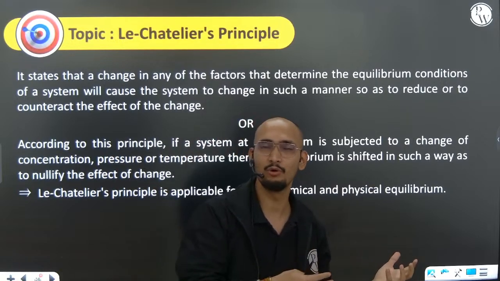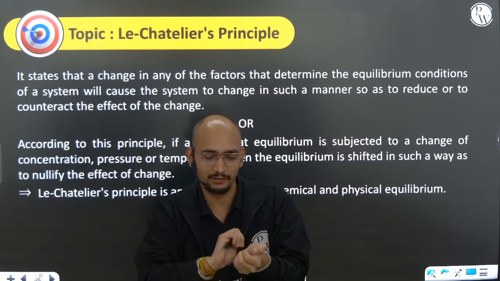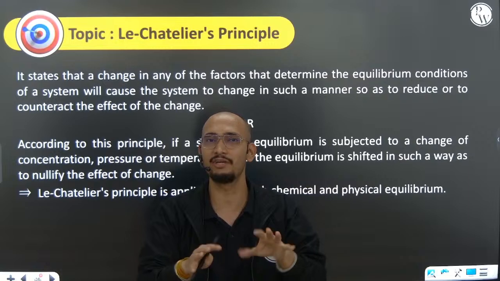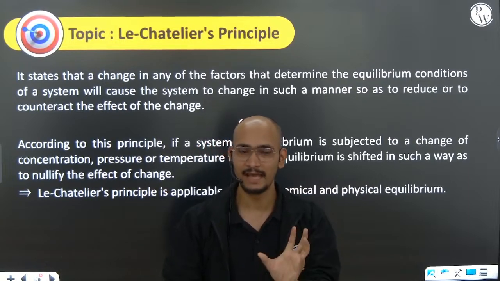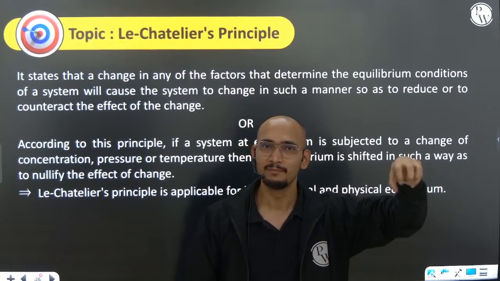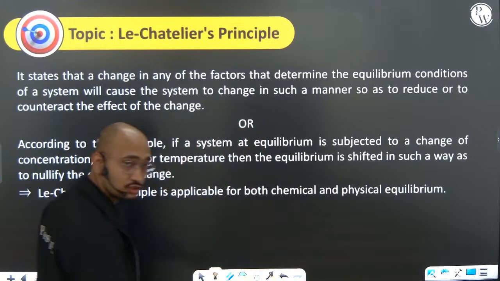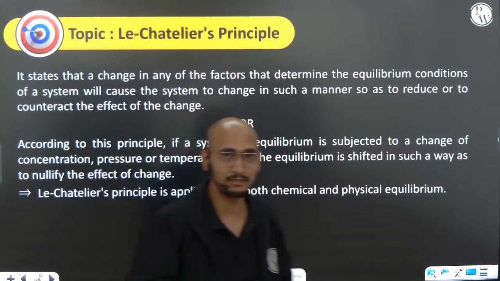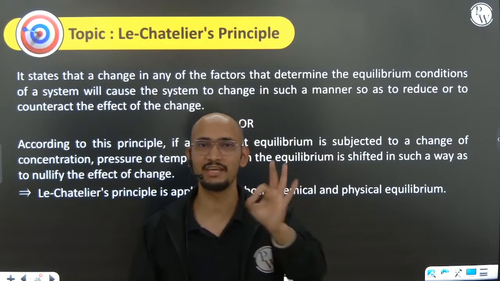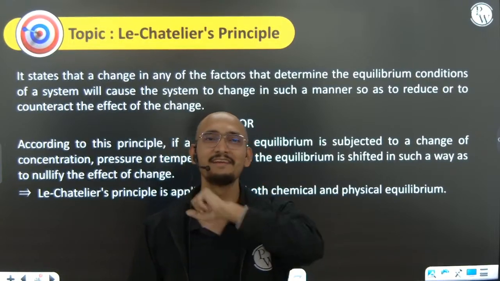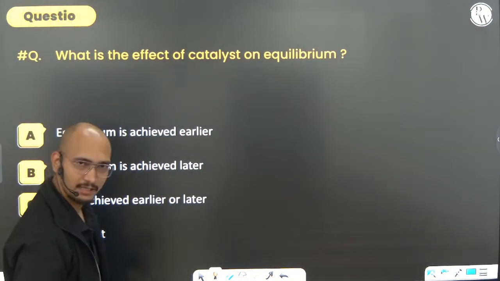Either the reaction will go or arrange itself in such a way, or make the changes in itself in such a way that whatever changes you have made will be minimized, and there will be a new equilibrium position that will be shifted, or it will be created. So in all these cases, always keep in mind that K, the equilibrium constant, will not change, because K only depends on temperature and stoichiometric coefficients. Please keep that in mind. So I will directly come to the questions.